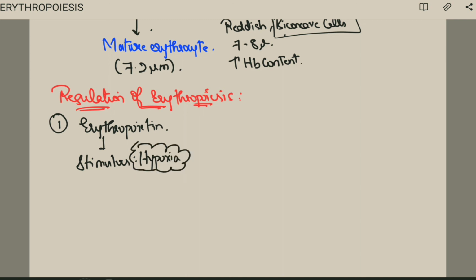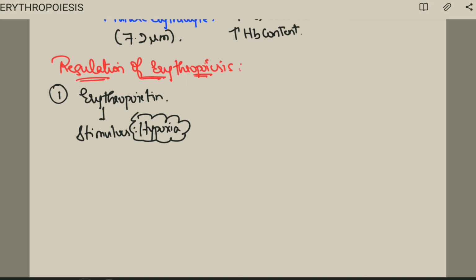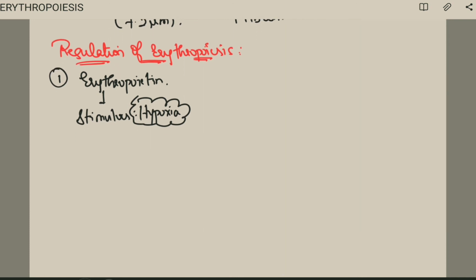Stimulus for erythropoietin is hypoxia, and where will this erythropoietin be formed? Okay, stimulus is hypoxia. Now we are going to see the formation of erythropoietin.